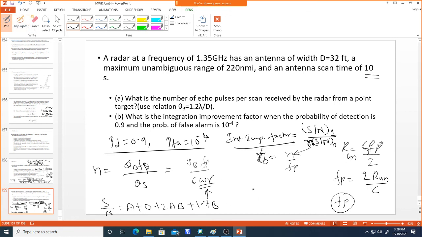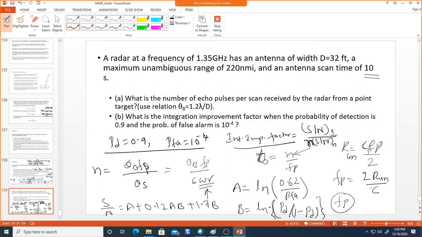You can take these relations and calculate the S/N ratio. A is nothing but ln of 0.62 divided by the probability of false alarm, and B is nothing but ln of the probability of detection divided by 1 minus Pd.